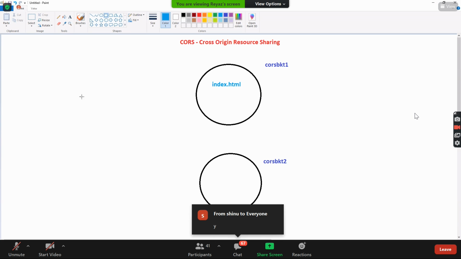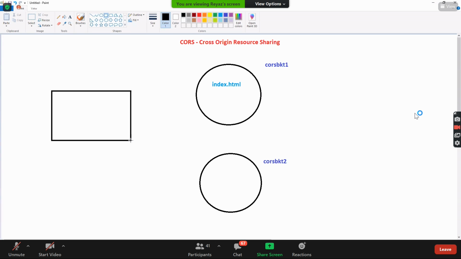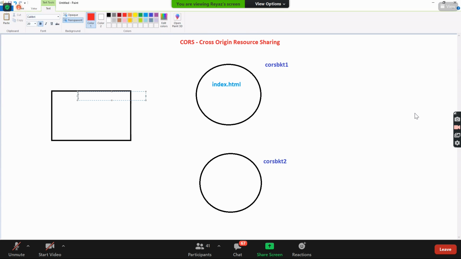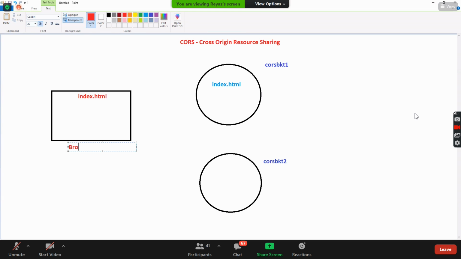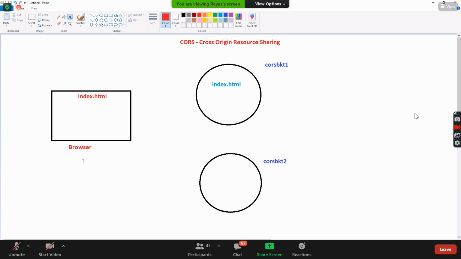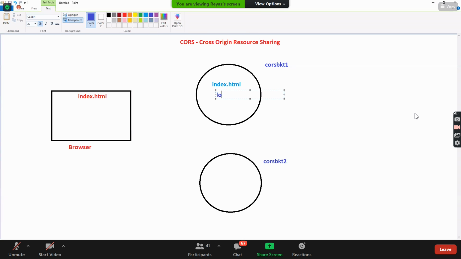So this index.html is any application you take, and I'm accessing it from the browser. Now, can I upload another example file called load.html inside the same bucket?